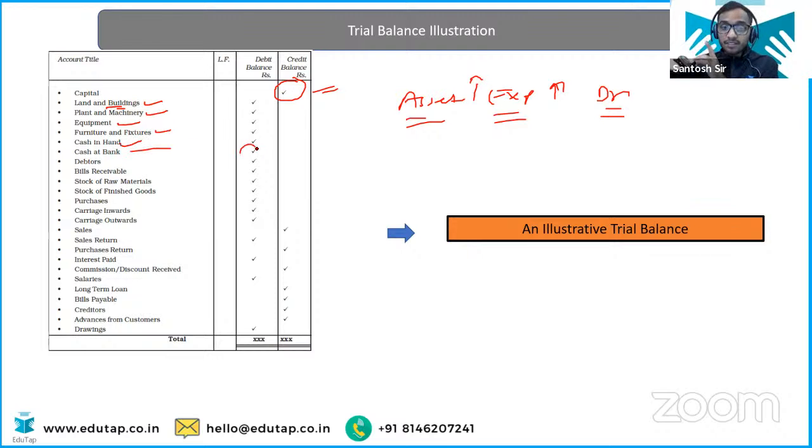So these have the debit balance. Debtors, asset. Bills receivable, assets. Stock of raw material, assets. Finished goods, stock of finished goods, closing stock, assets. Purchases. Now, purchases are not the assets, but they are the expenses. So when expenses increase, what do we do? We debit it, obviously.